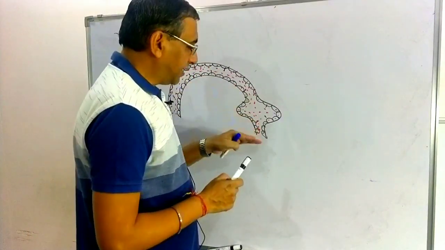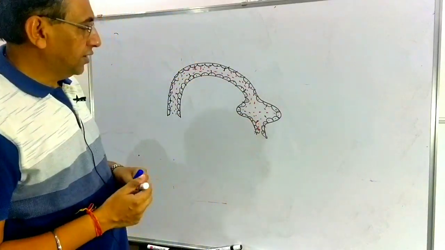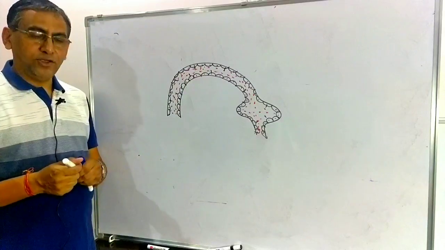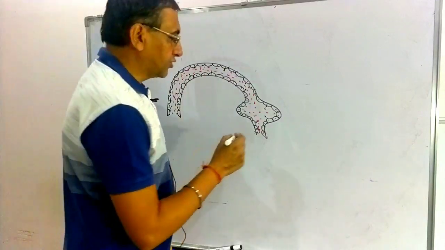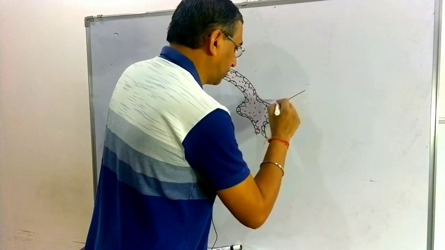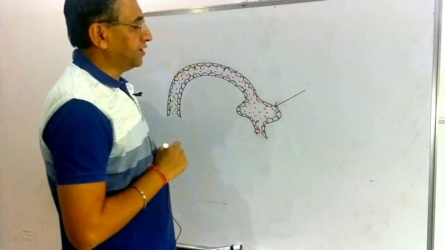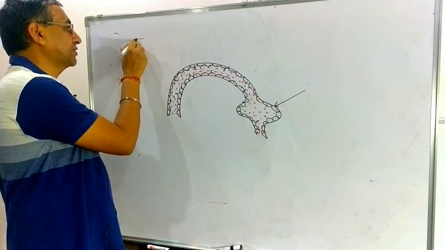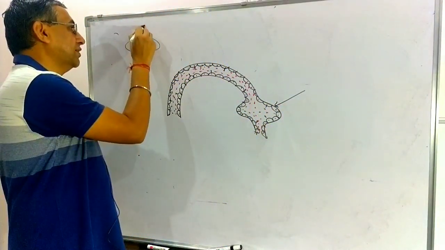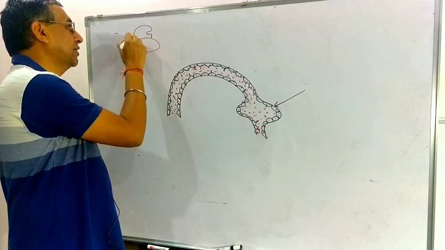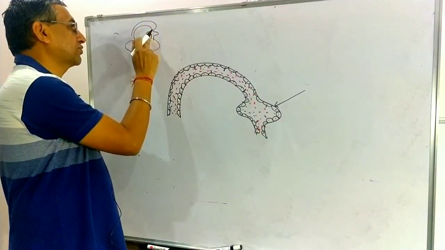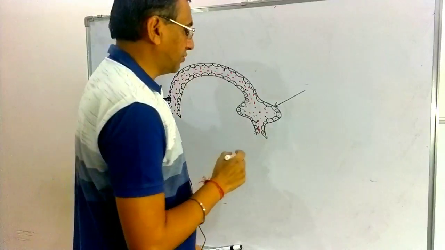Before entering back into the body of the utriculus, a swelling is present in the semicircular canal. We have discussed where the utriculus is. So before entering back into the body of the utriculus, a swollen part is present in the semicircular canal.